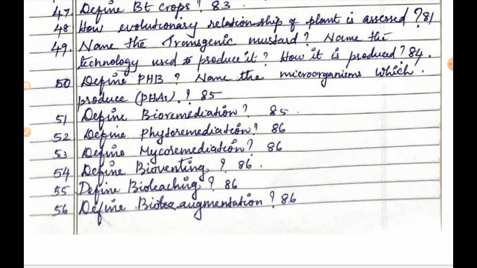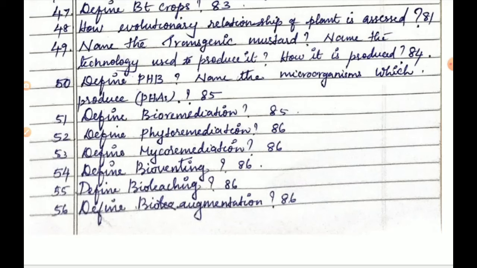The next is define bioremediation, page number 85. Define bioremediation is given in page number 85. Bioremediation is defined as under the topic 4.7.11 bioremediation. It is defined as the use of microorganism or plant to manage environmental pollution. Point number 1. Second point, bioremediation process applied to the removal of oil, petrochemical residues, pesticide or heavy metals from soil or groundwater. The next question is define phytoremediation, page number 86.